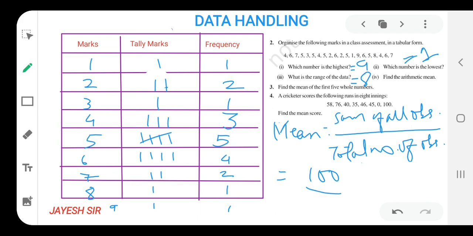You can find and check it. And the number of students or observations given over here is 20, dear. You can count and verify. I would like to suggest that you pause the video and try to find it on your own. Find the sum of all the observations and count the total number of observations. So the arithmetic mean I am finding is 5, and try to find the arithmetic mean on your own.